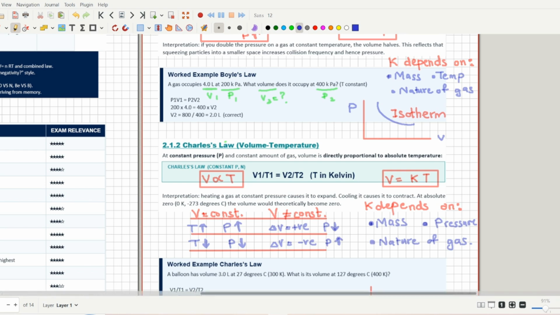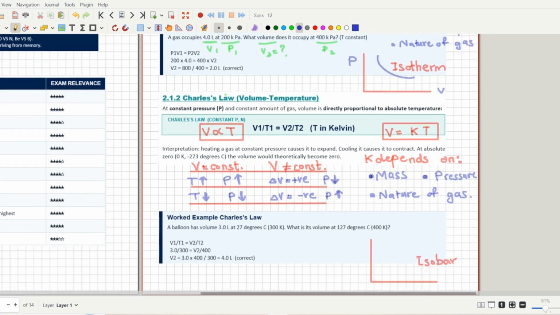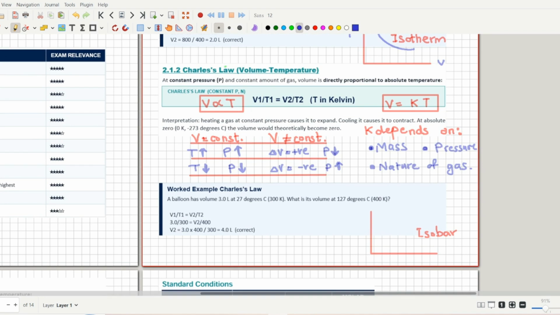So that was about the temperature change and how temperature change can affect pressure and volume when the volume is constant and when the volume is not constant. Let's talk about the graph for Charles' law. If we make a graph between volume and temperature, then you will get a straight line like this. This is a uniform graph and it is called isobar. Iso means same and bar means pressure. So isobar is a slope that is gained when the pressure is constant.